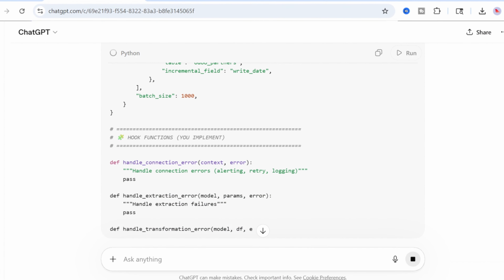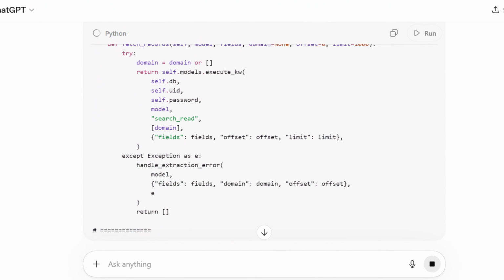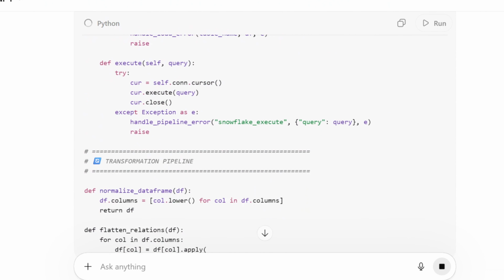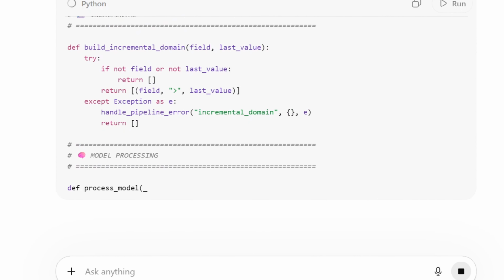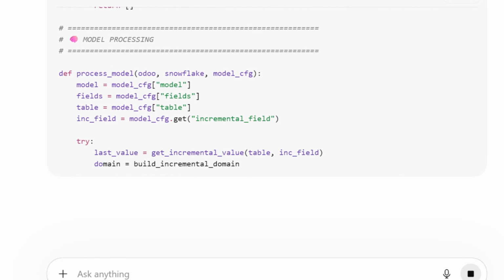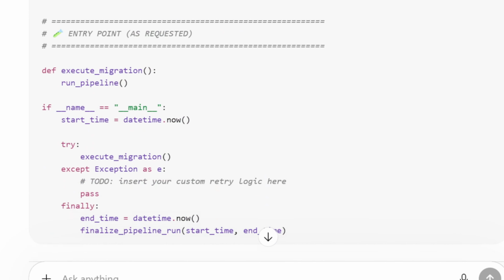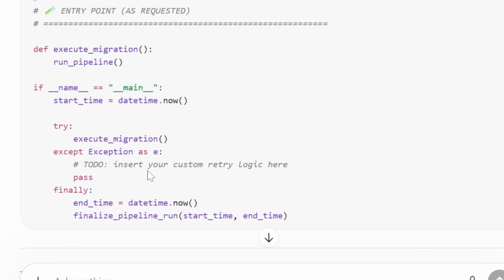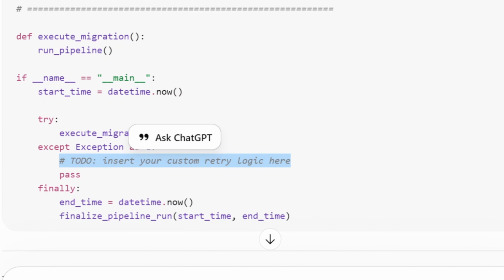GPT-4 started strong. The first 10 tables mapped correctly, clean SQL, proper typecasting, then context collapse. Table 11 silently dropped. The middleware, a generic try-catch block with a comment that read, quote, "To do. Insert your custom retry logic here." But the catastrophic failure was structural.